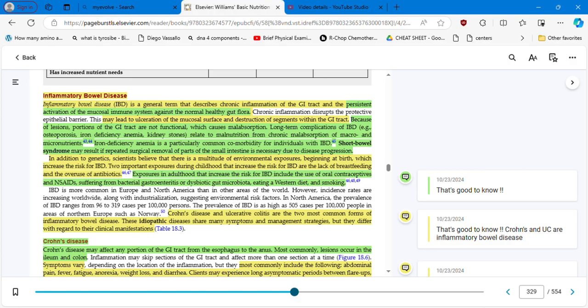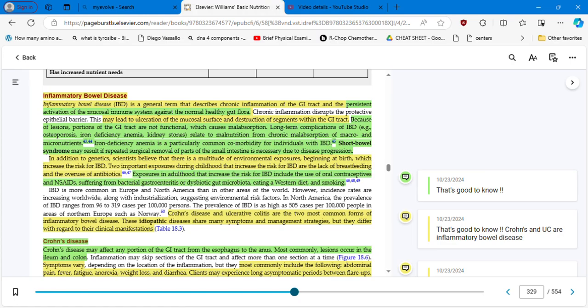chronic inflammation of the GI tract, and the persistent activation of the mucosal immune system against the normal healthy gut flora. So there is an attack from the immune system on the normal healthy flora. And this may lead to ulceration of the mucosal surface and destruction of segments within the GI tract. Right there, they are telling you the presentation of Crohn's disease and ulcerative colitis.